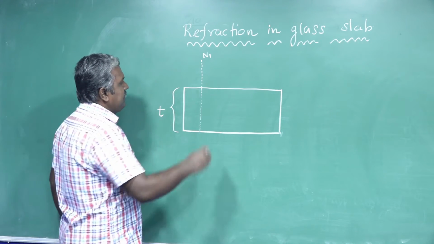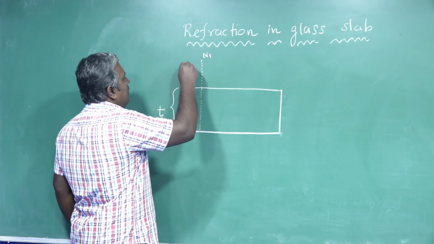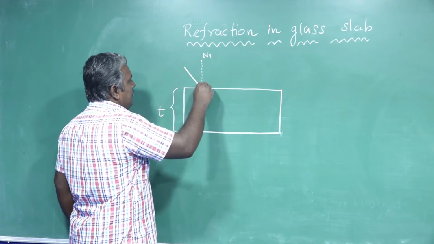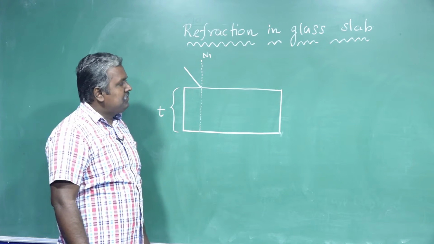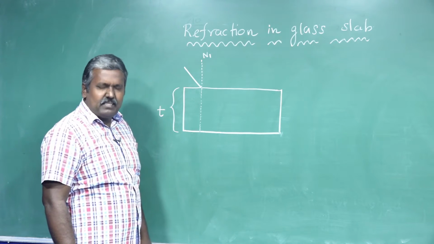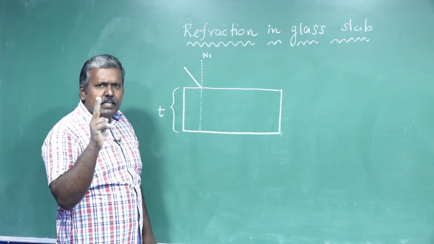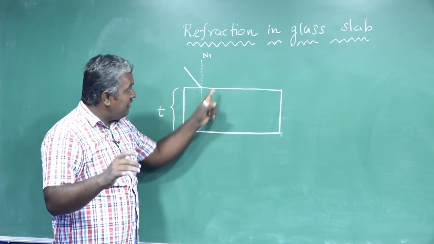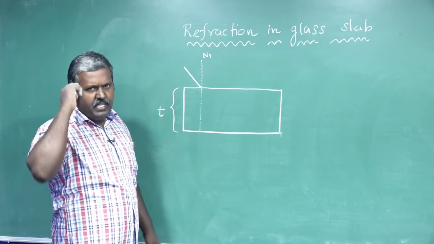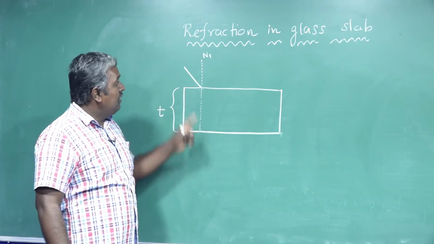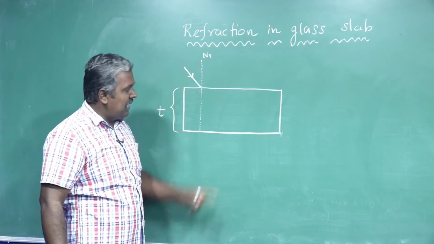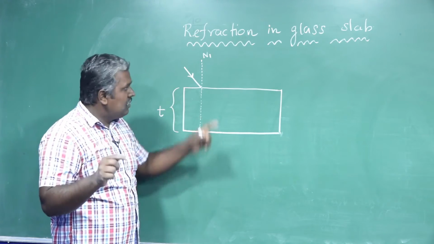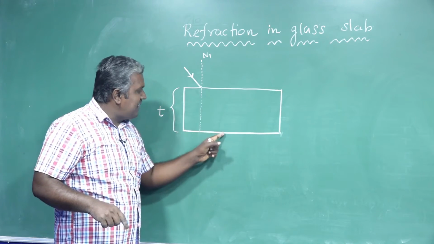Then a ray of light passing through the glass slab refracts at two refracting surfaces. Mind it. When a ray of light passes through a glass slab, it refracts at two refracting surfaces.